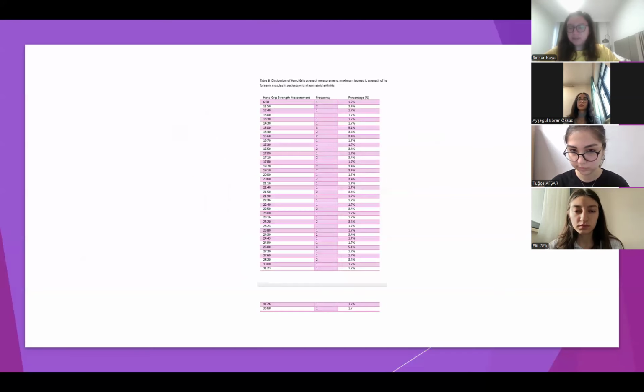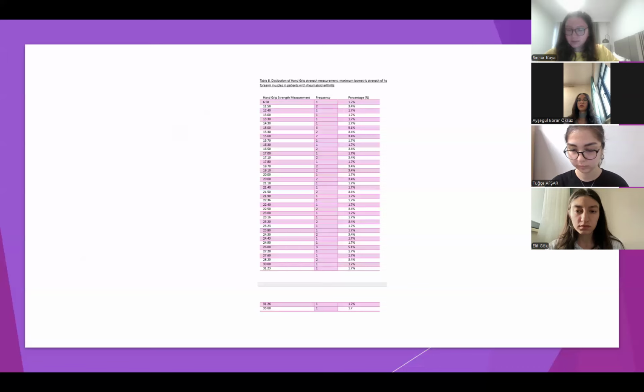The mean hand grip strength of 20.51 kilograms provides an important indicator of overall muscle function among patients, an essential factor for maintaining daily activities and ensuring quality of life.